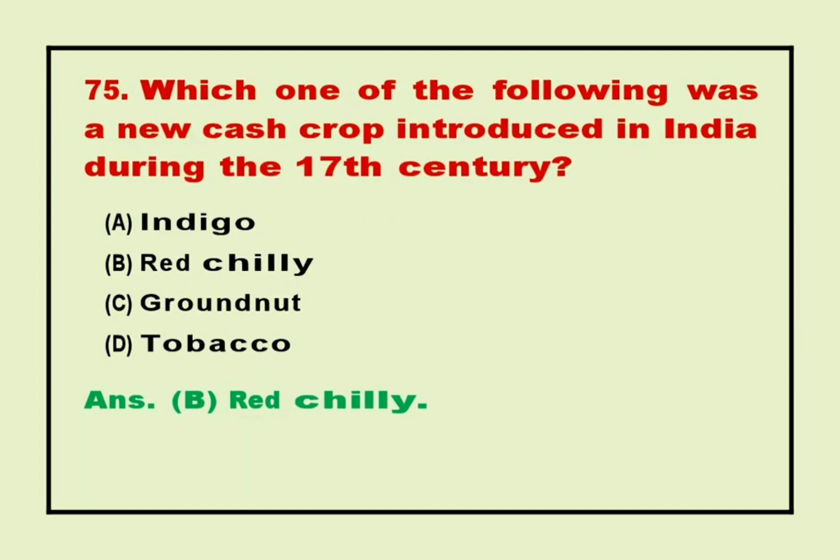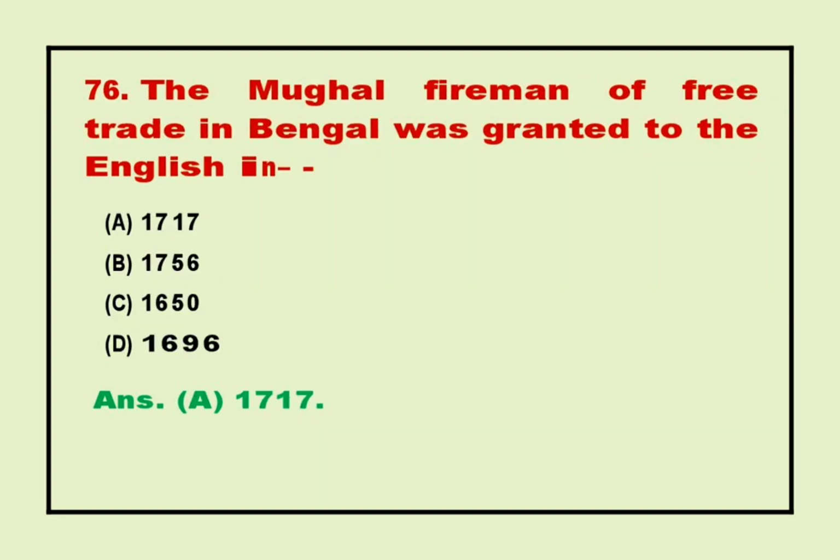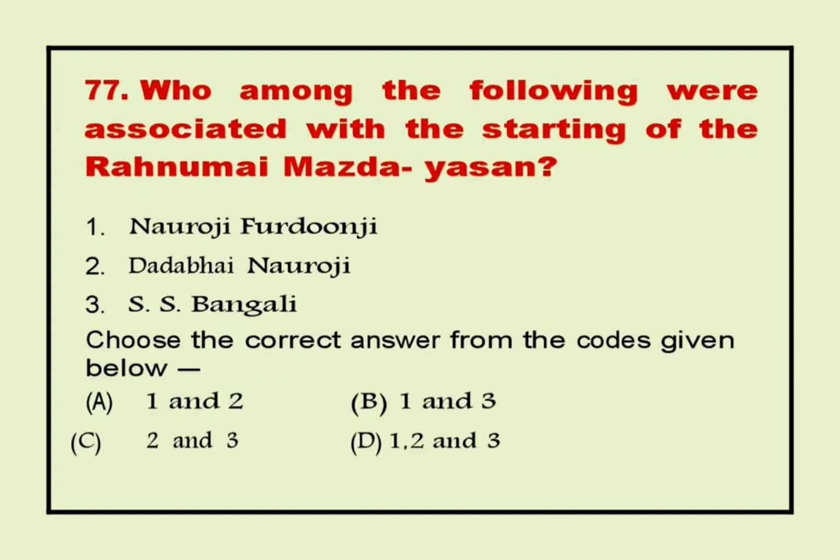75. Which one of the following was a new cash crop introduced in India during the 17th century? Answer B. Red chili. 76. The Mughal firman of free trade in Bengal was granted to the English in. Answer A. 1717.